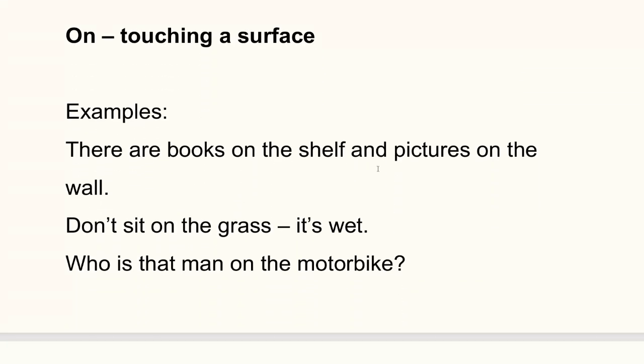There are books on the shelf and pictures on the wall. Don't sit on the grass, it's wet. Who is that man on the motorbike?